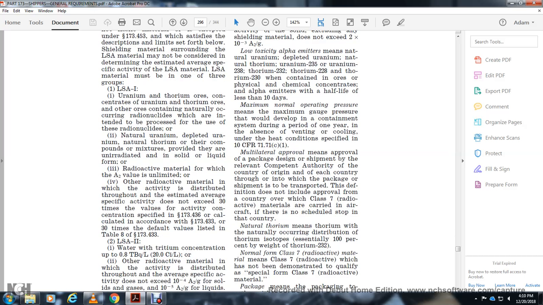Natural thorium means thorium with the naturally occurring distribution of thorium isotopes, essentially 100% by weight thorium-232. Normal form class 7 radioactive materials means class 7 radioactive materials which have not been demonstrated to qualify as a special form of class 7 radioactive materials.